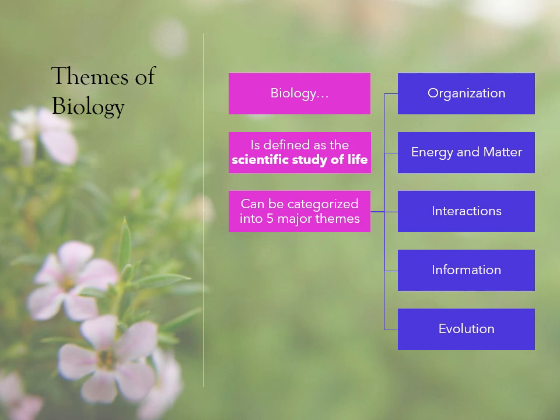Biology is defined as the scientific study of life and can be categorized into these 5 major themes: organization, energy and matter, interactions, information, and evolution. In the rest of this video, we're going to look at organization within biological systems.